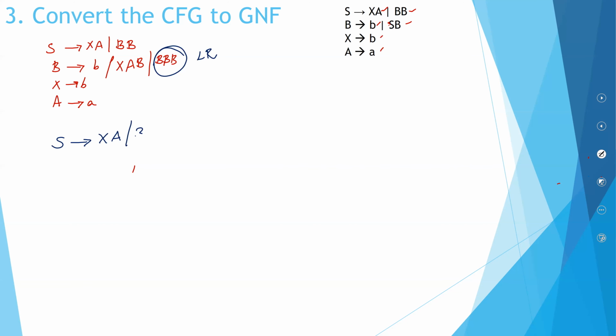XAB B. Introduce a new variable. Let's give the variable a name called C. Okay, I'm giving the variable a name called C. Write it without the new variable, with the new variable.